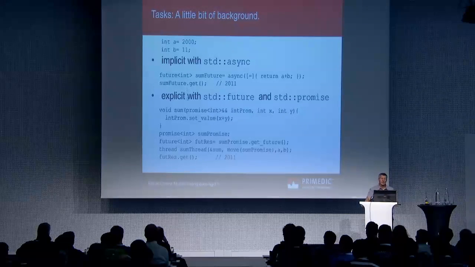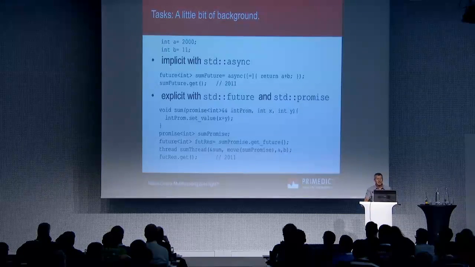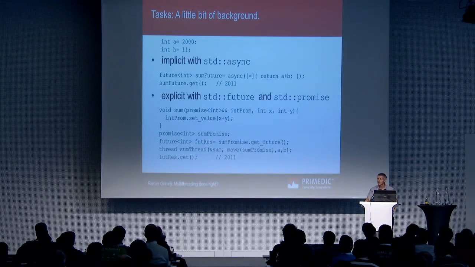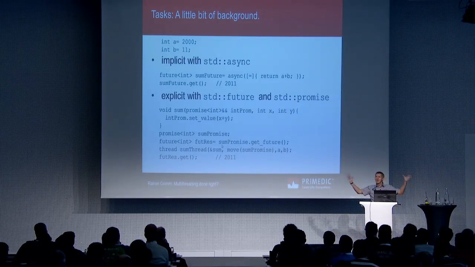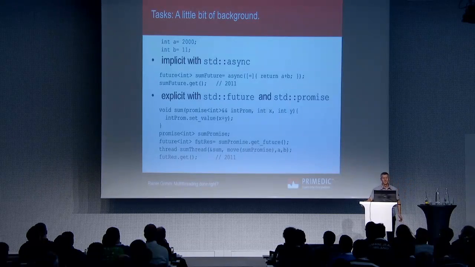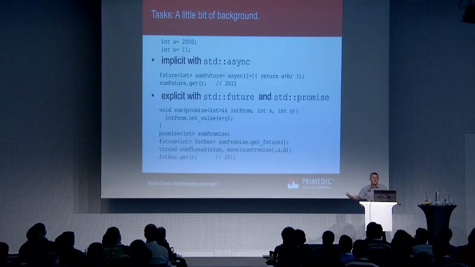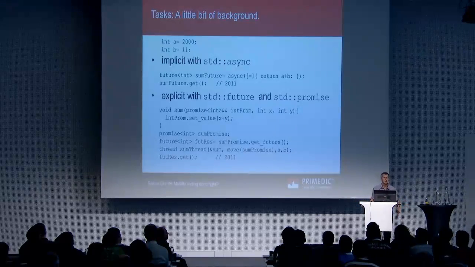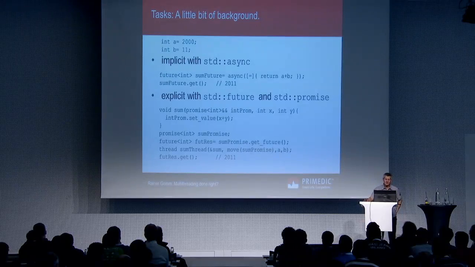I can also do it explicitly by using std::future and std::promise. Here I have a promise. Here I create my future from the promise. And here I have my future. Now I have two endpoints of a communication, the promise and the future, both connected by a channel. What I have to do now is maybe move the promise to a different thread or something like that. Now I have to handle it.